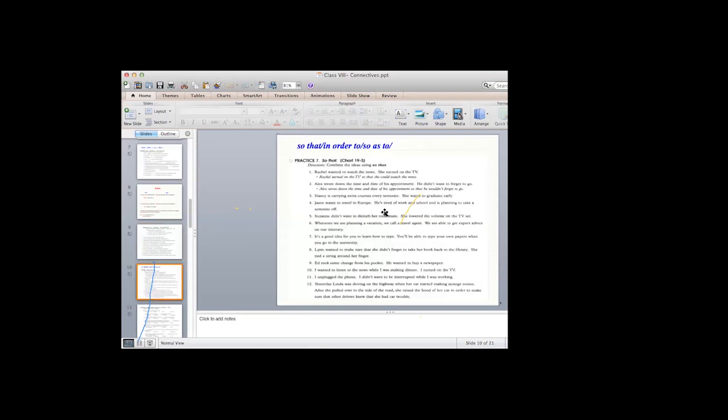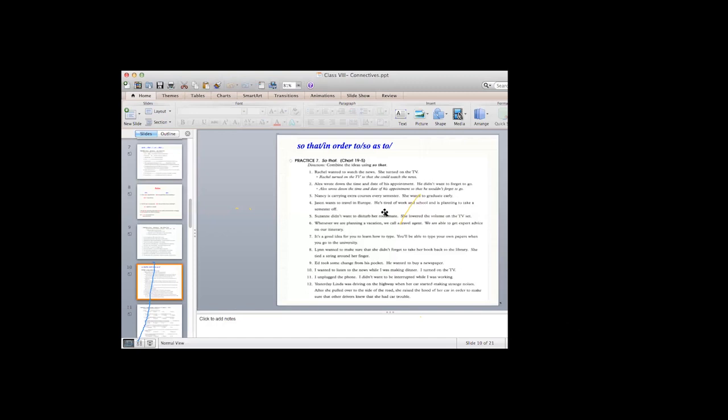Combine the ideas using so that. Rachel wanted to watch the news. She turned on the TV. Rachel turned on the TV so that she could watch the news. You remember, of course, that whenever we use so that, we have to use a modal verb. That's why we have a modal verb here. Okay? So Rachel turned on the TV so that she could, okay, watch the news.